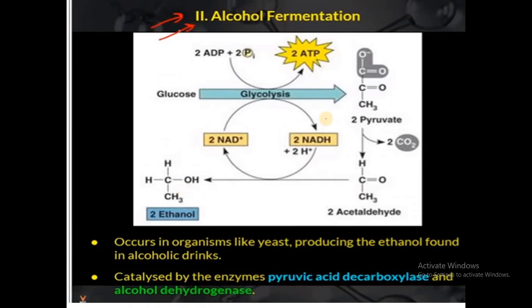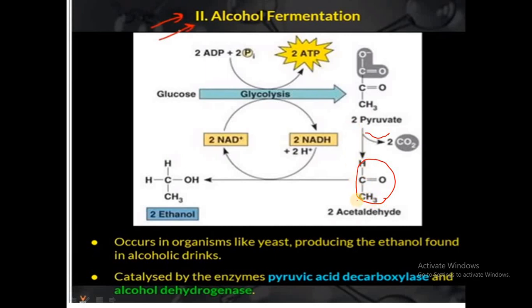And the next is alcohol fermentation. Here also the glucose undergoes glycolysis to form the compound called pyruvate. And here one thing you can notice: from the pyruvate we are removing the carbon dioxide. That is why in alcohol fermentation we find the formation of carbon dioxide. As we remove one carbon atom in the form of carbon dioxide, the number of carbon atoms in the upcoming product will be how many? 2 carbon atoms. This also we must remember.